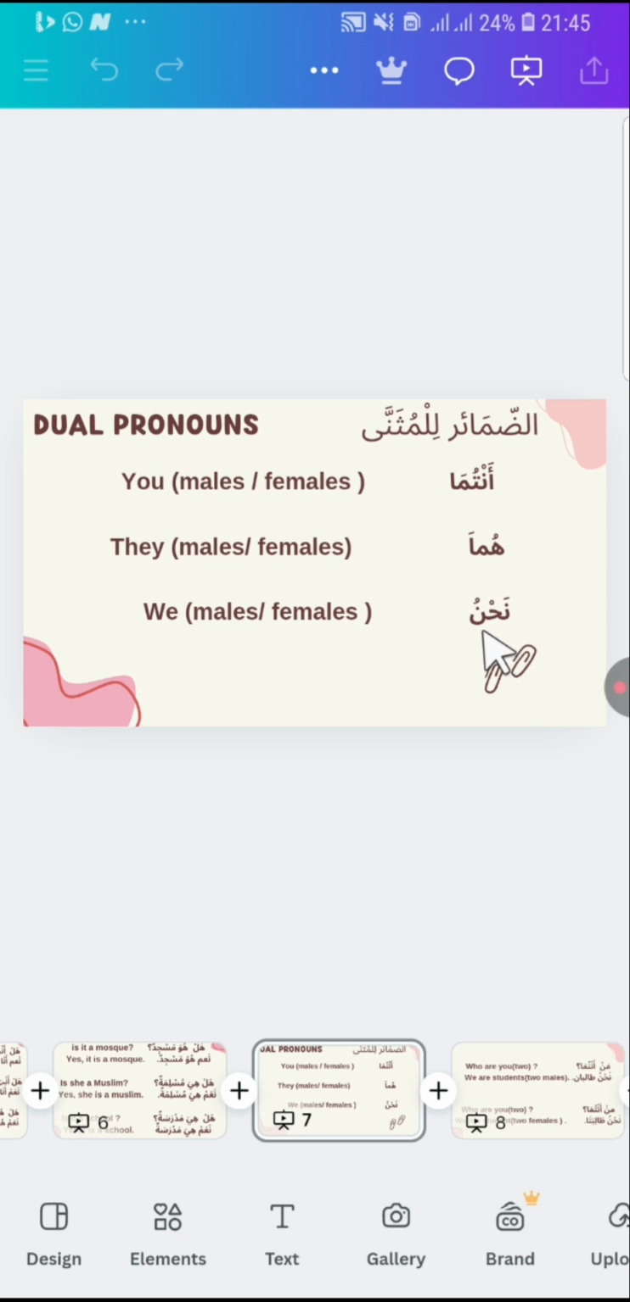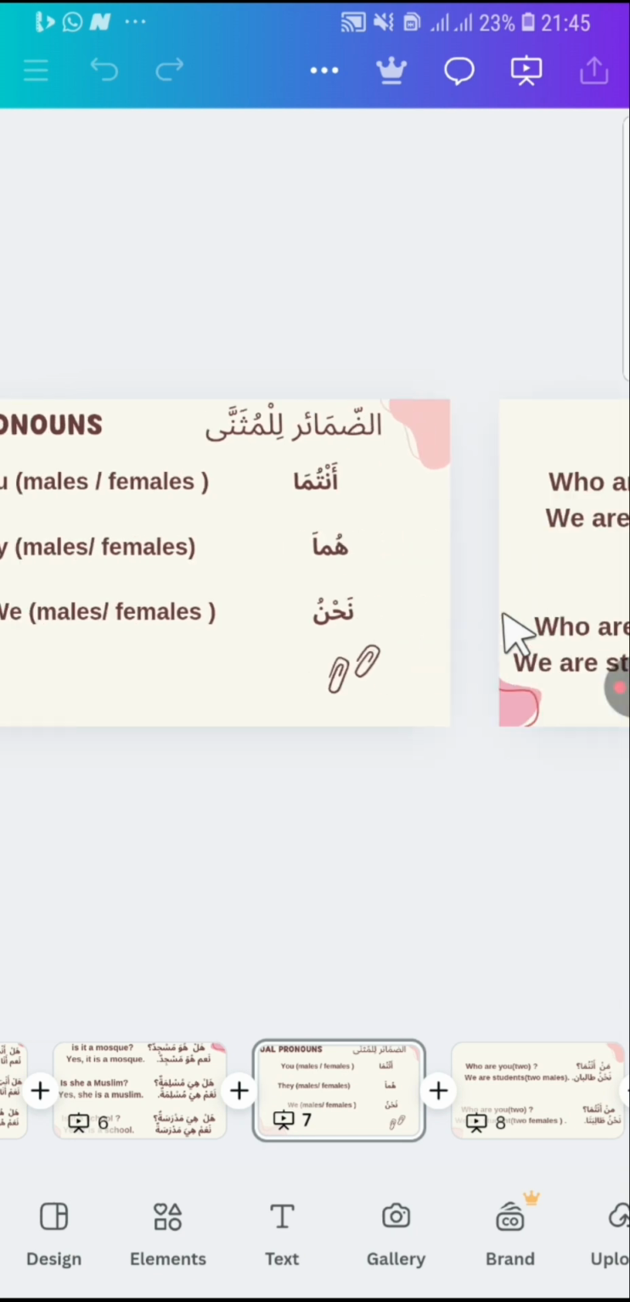Yes, these are the examples. For example, "Man antuma?" Who are you? I said, "Nahnu taliban," we are students. Because it is dual, it means two males. Nahnu taliban, we are two students.